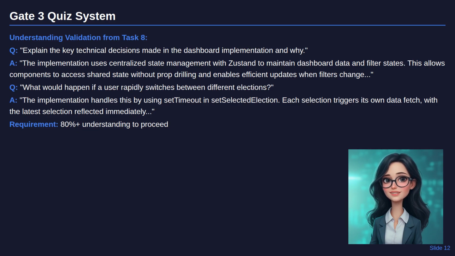The requirement is 80% understanding to proceed. If you can't explain the key decisions, you don't control the code. This prevents the accumulation of AI-generated code that nobody on the team understands, a recipe for maintenance nightmares.